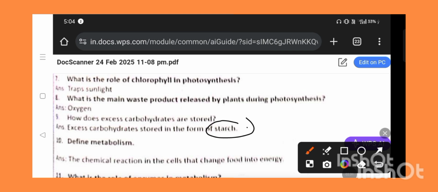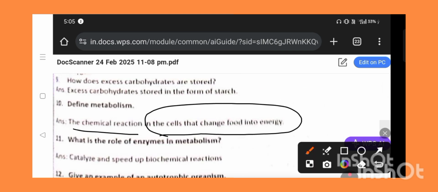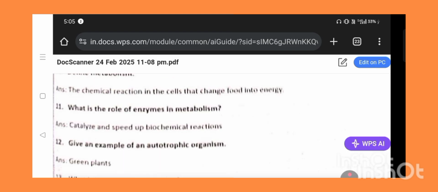Then define metabolism, or what is the meaning of metabolism? Metabolism is the chemical reactions in the cells that change food into energy. Next we can go for the next question. What is the role of enzymes in metabolism? Enzymes can catalyze and speed up the biochemical reactions. Next, give an example of autotrophic nutrition: green plants.